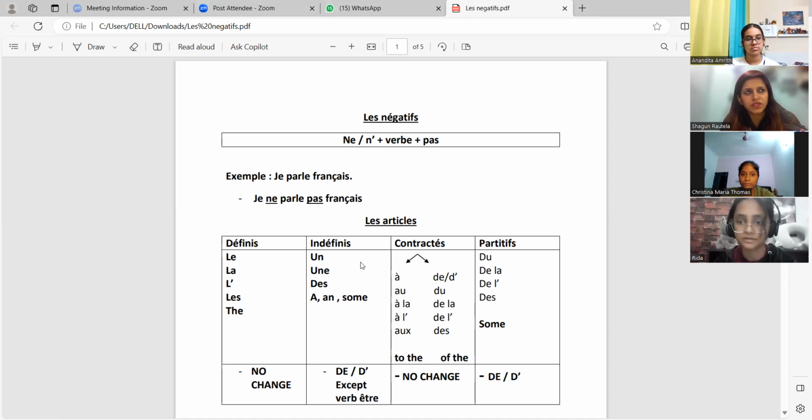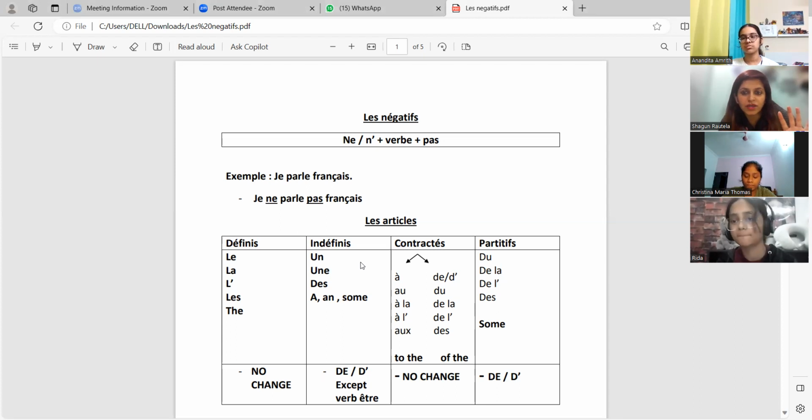Two types of articles? Are you sure? I think we contract also them. We also contract them with a and de, and there are partitive articles for the food also. Right? Yes. So in total, how many types of articles do we have? Four. Okay. Four types of articles we have.